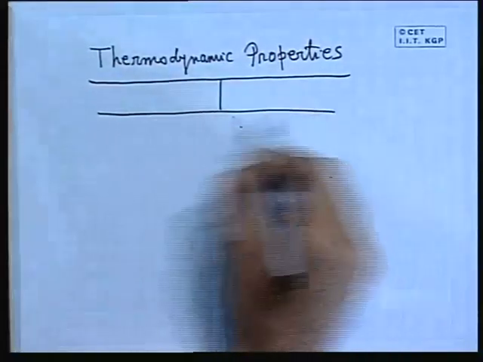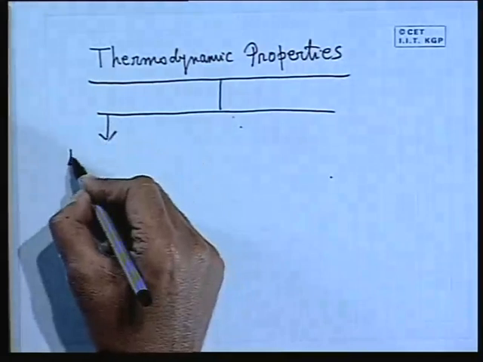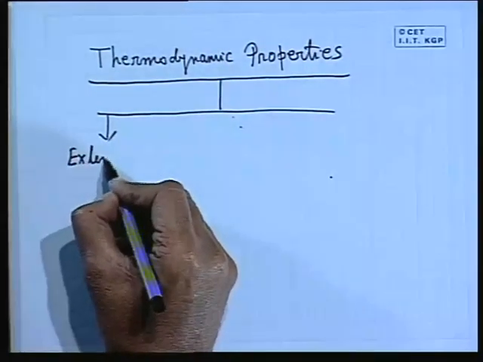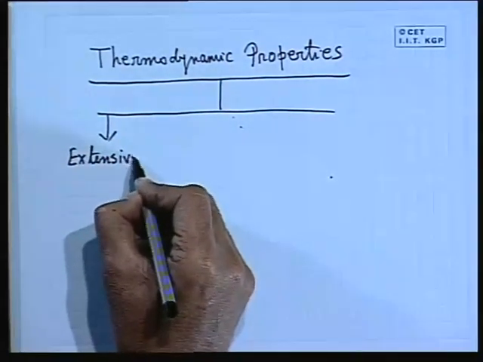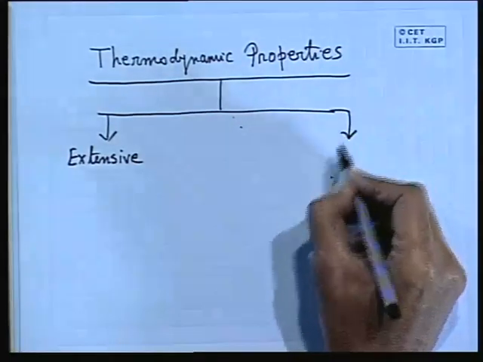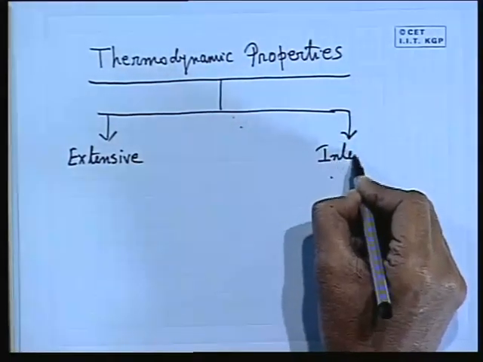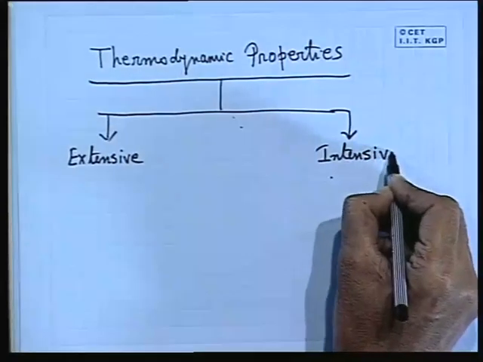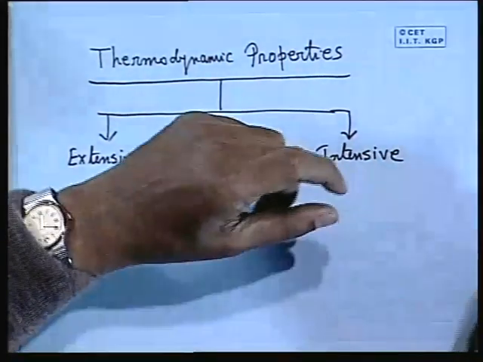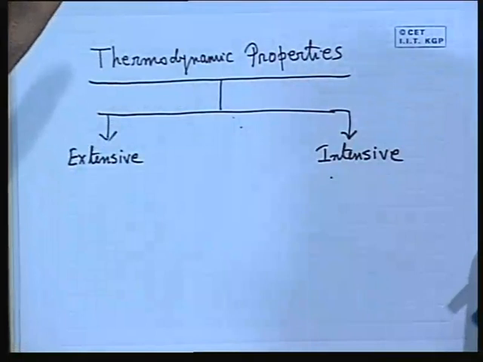And there will be a number of such properties. Now next, properties can be divided into two groups. One is extensive property, another is intensive property. So I write: properties are distinguished in two groups. One is extensive property, another is intensive. Can you tell me the difference between extensive and intensive property? What is an extensive property? Some properties are extensive properties. What are those?